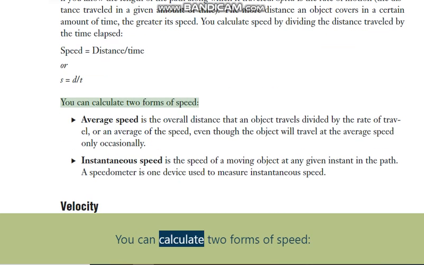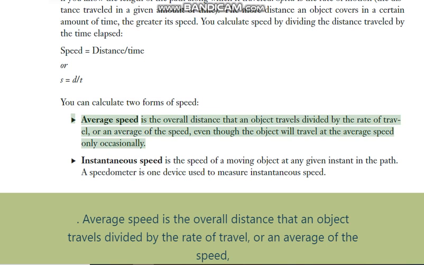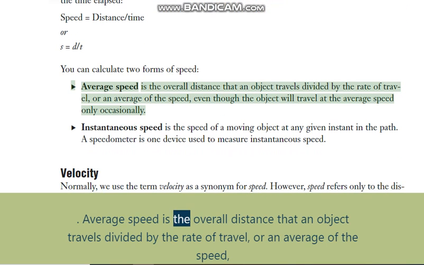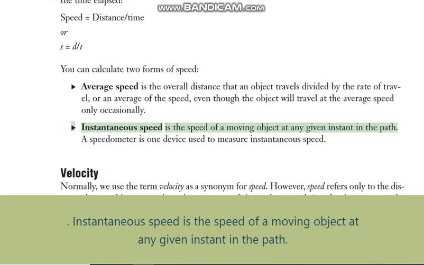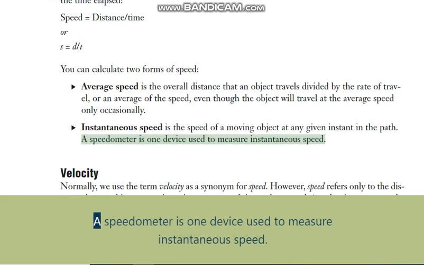You can calculate two forms of speed. Average speed is the overall distance that an object travels divided by the time of travel, or an average of the speed, even though the object will travel at the average speed only occasionally. Instantaneous speed is the speed of a moving object at any given instant in the path. A speedometer is one device used to measure instantaneous speed.